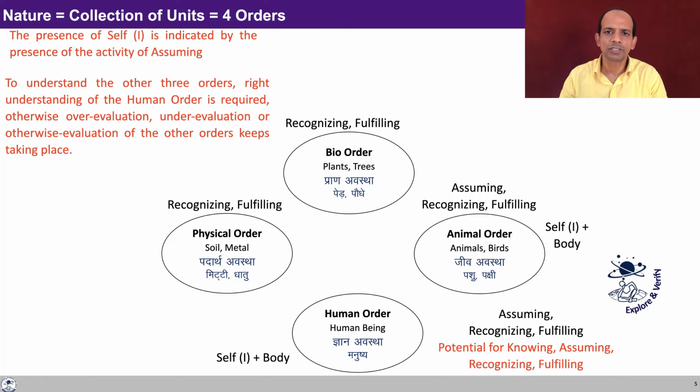So some over-evaluation, under-evaluation, or otherwise evaluation keeps on taking place. For example, if I do not understand the self, I may assume that the plants also have self. I may assume that the water also has self, isn't it? Now, another thing to note here: when we talk about life, what do we assign this life to? Do we assign this life to the activity of assuming, or some physico-chemical change? Now, all these things need to be resolved when you go to understand the nature. So presently, I keep it open for you. Try to ponder over it, try to explore it.